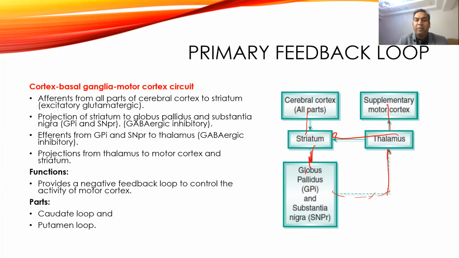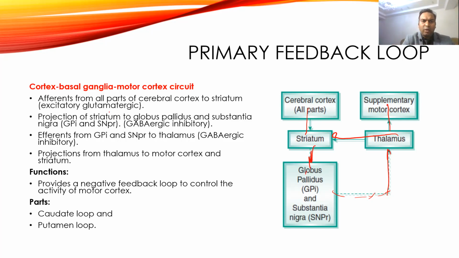Continuously feedback will be coming, and that will affect the activity of voluntary or motor activity, or more specifically, it modifies the activity of alpha motor neuron and gamma motor neuron. Now, how are these circuits? There are different circuits.